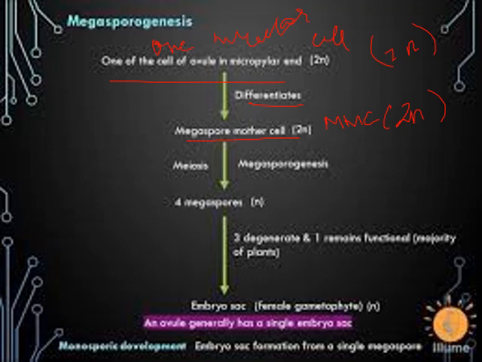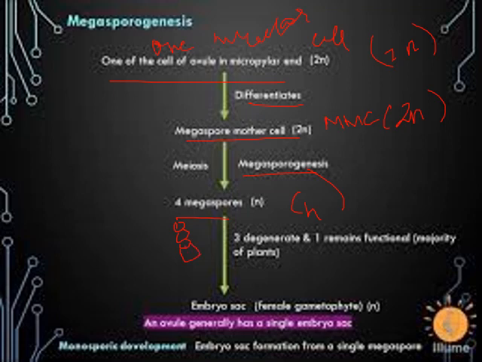Now this megaspore mother cell will undergo meiosis to form megaspores, and this step is known as megasporogenesis. Four megaspores will form, and they will be haploid, and will be arranged linearly.